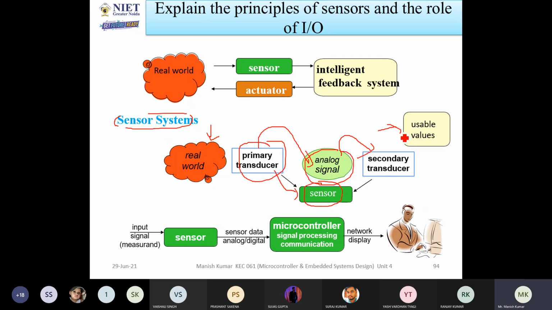It means that from the real world applications, you can take the input with the help of primary transducers, and in the case of primary transducers, I am using sensors. Now, with the help of the sensors, you are going to convert whatever things are there, and this will give you analog signals. With these analog signals, you can drive the secondary transducers. If you drive the secondary transducer, it means that you are getting usable output.